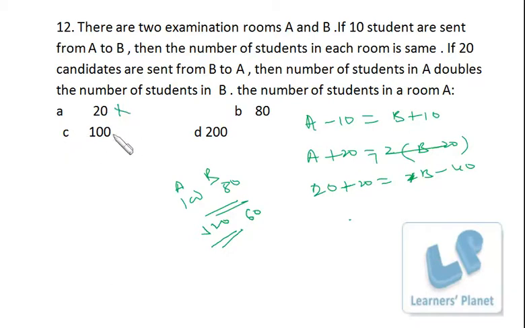20 cannot be the correct answer because the difference between A and B is 20. Now if 80 is the correct answer, suppose this is 80, A and B is 100. If you shift 20 students over here, it will be 100 and it will be 80. So that's not double. If you take 100 over here and 80 over here, and send 20 students, it will be 60 and 120. So the ratio is 2:1. That's the number of students in A is double that of B. Okay, so you can go by any method.